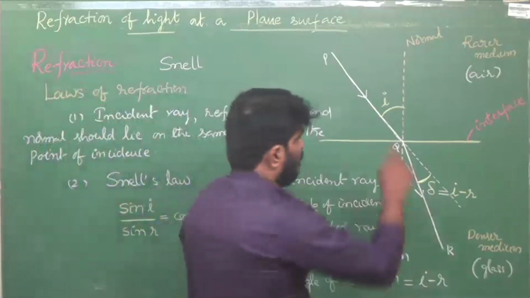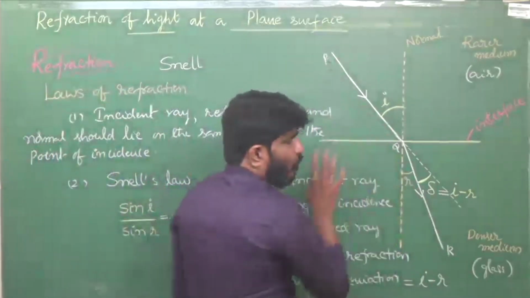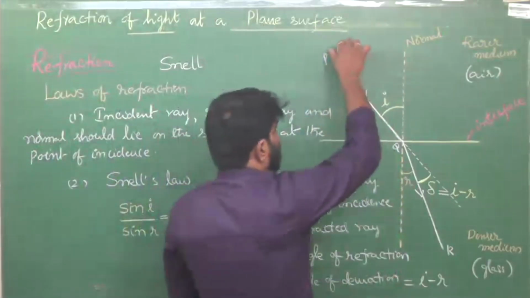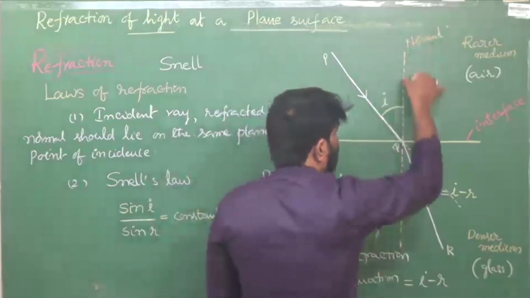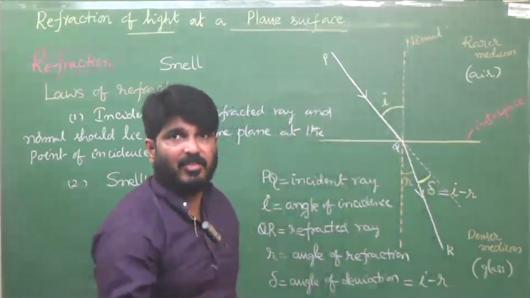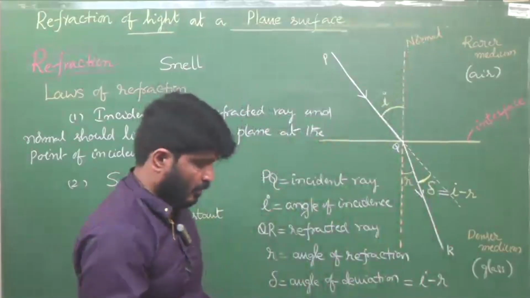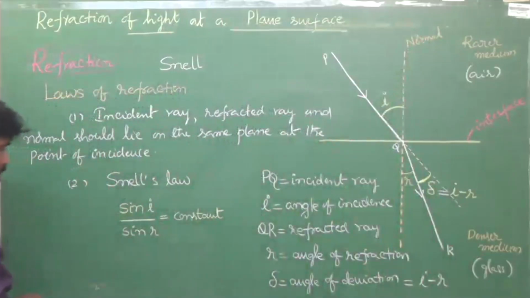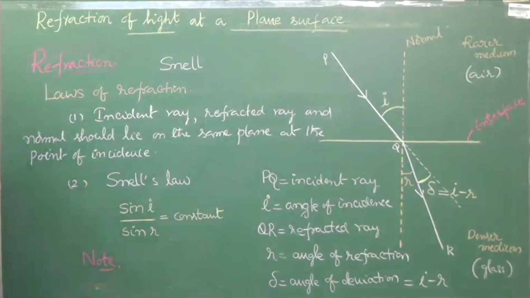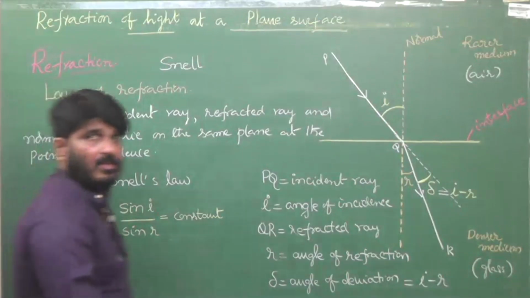Tell me, see here, this is an obliquely incident ray. For example, if this PQ is allowed to travel along the normal, what is the angle of incidence? Zero.